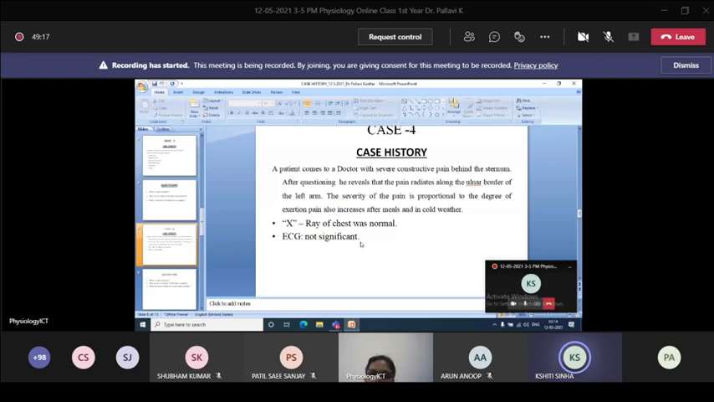Why the ECG is not significant: in myocardial infarction, the ECG will show ST segment elevation. There will be definitively abnormal changes in the ECG if it is a myocardial infarction case. But this is a simple angina pectoris case.